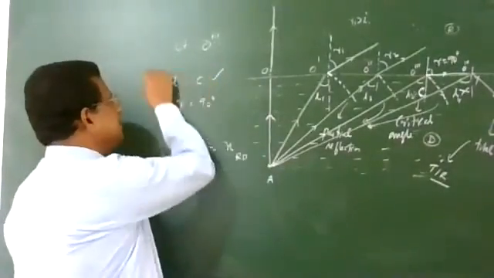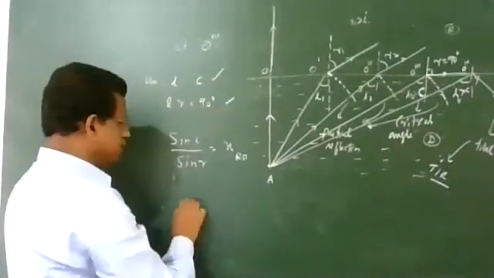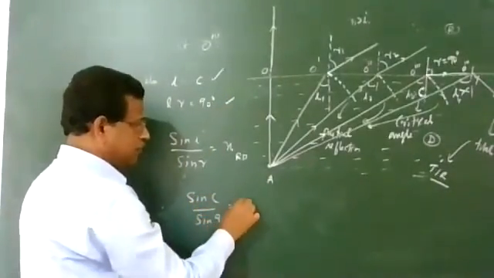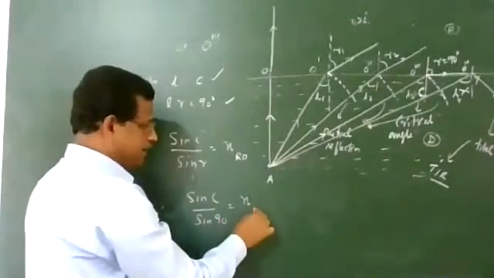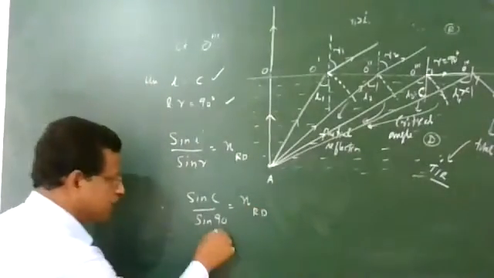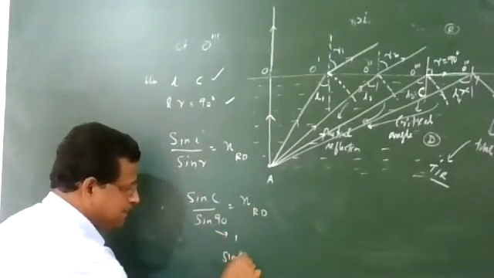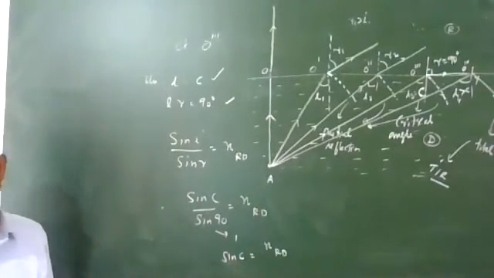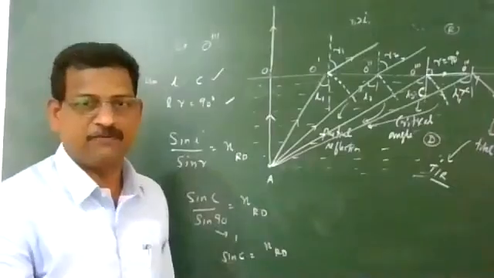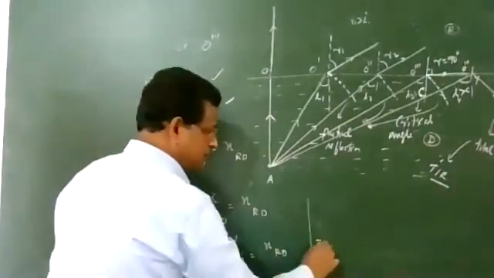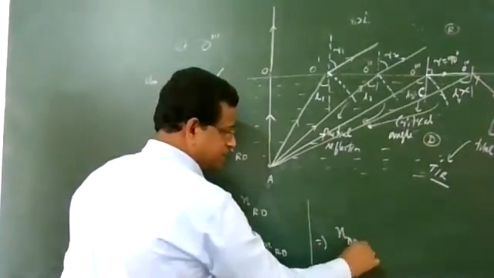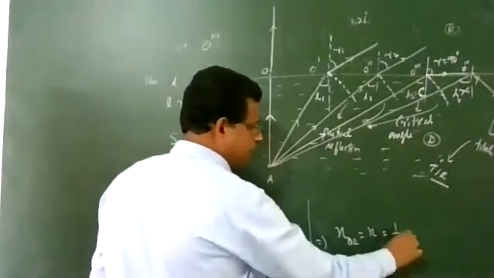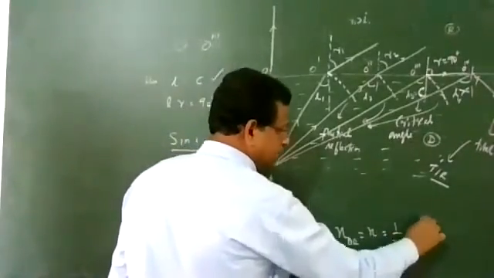When i and r equal 90 degrees, substitute the value: sin C divided by sin 90 is equal to the refractive index of the rarer medium with respect to the denser. Sin 90 is 1, so sin C is equal to the refractive index of rarer with respect to denser. But usually we write the refractive index of denser medium with respect to rarer, n. The reciprocal of this is 1 upon n, that is 1 upon sin C.